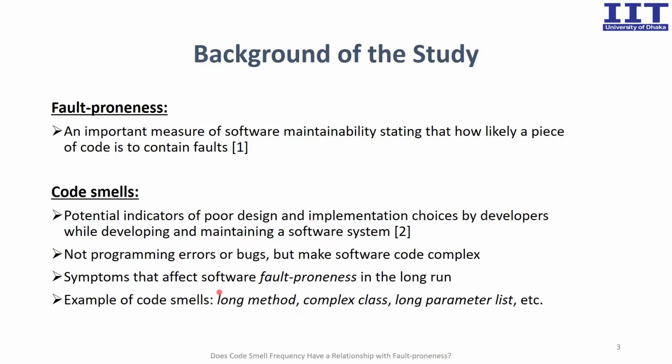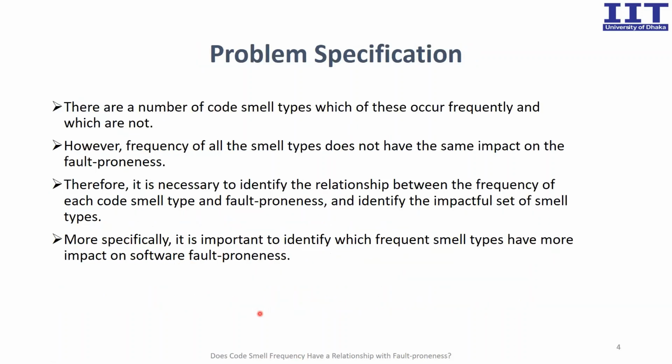There exist a large number of code smells. According to Martin Fowler, father of code smells, there are 22 types of code smells such as long method, complex class, long parameter list, etc.